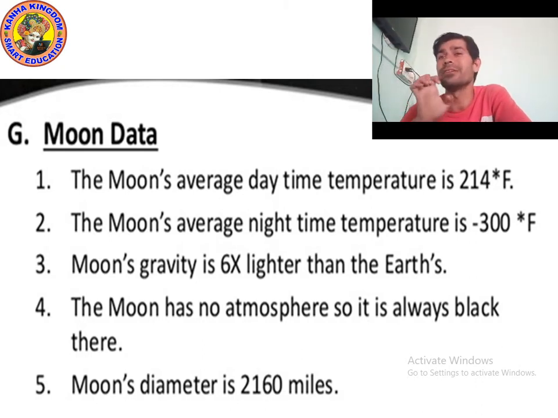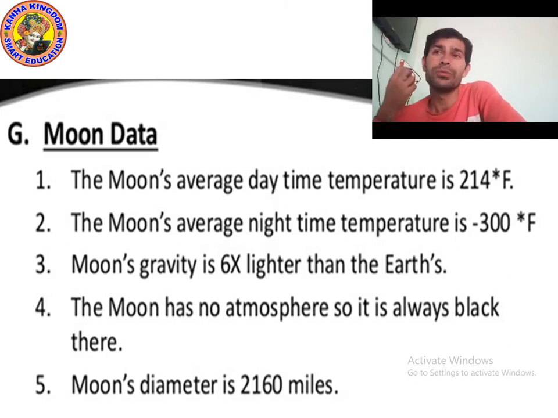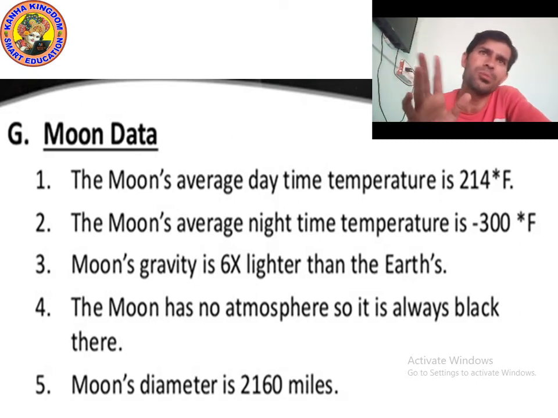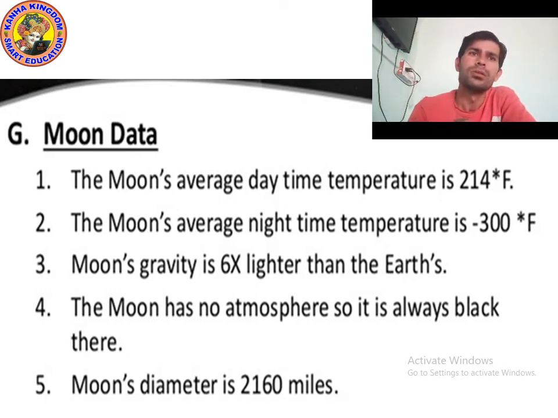Yes, the moon's average daytime temperature is 214 degrees Fahrenheit, and at night, minus 300 degrees Fahrenheit. Its gravity is 6 times lighter than Earth's gravity, and the moon has no atmosphere. The gravity of the moon is, I think, 1 point something 6, and the gravity of the Earth is 9.8, almost 10. Okay, so that was all about the moon.